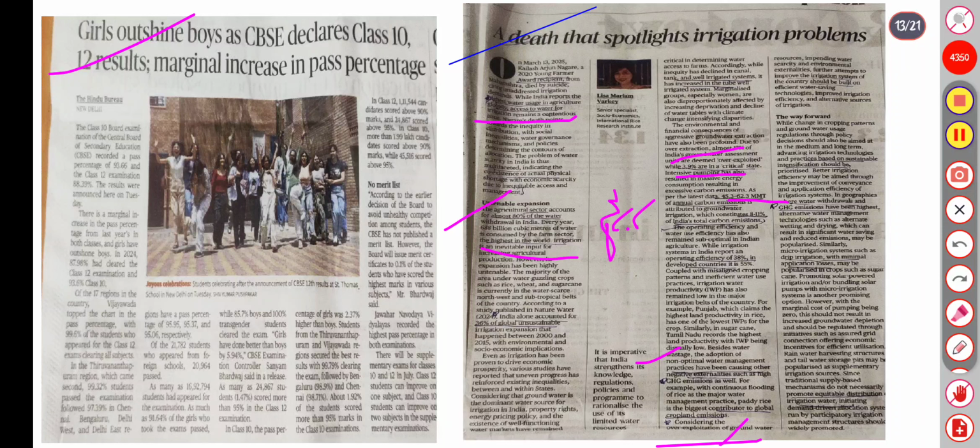So the way forward is that practices based on sustainable intensification should be prioritized. GHG emissions have been highest, so alternative water management and irrigation with minimal application losses may be adopted, such as popularizing crops other than sugarcane and promoting solar powered irrigation. So these are the ways which we can minimize the water in an effective way.